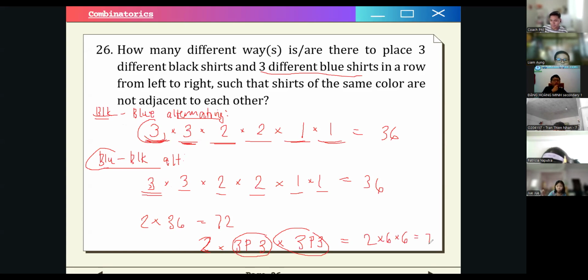You can confirm that for yourselves. You can do either of the solutions that I gave to you here, but for me, personally, the first solution that I gave was a logical way of looking at it. Are there no questions with this one? I assume there are none. So let's move on to number 27.